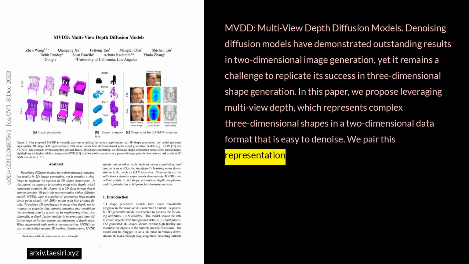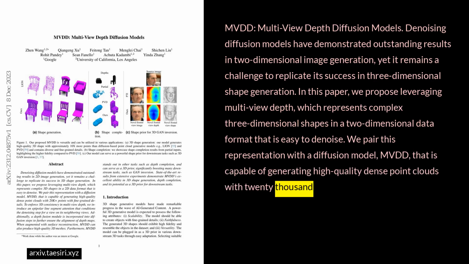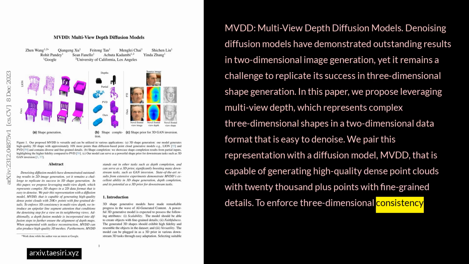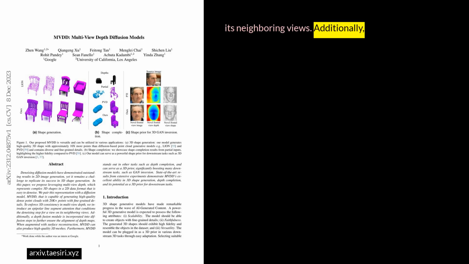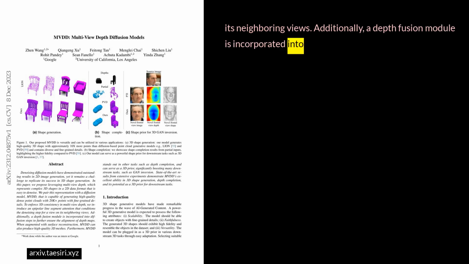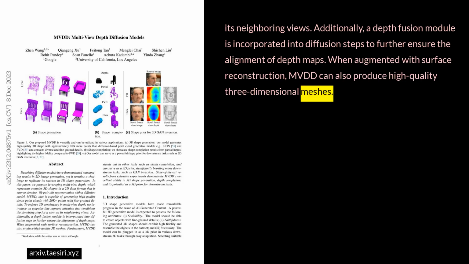We pair this representation with a diffusion model, MVDD, that is capable of generating high-quality dense point clouds with 20,000-plus points with fine-grained details. To enforce three-dimensional consistency in multi-view depth, we introduce an epipolar line segment attention that conditions the denoising step for a view on its neighboring views. Additionally, a depth fusion module is incorporated into diffusion steps to further ensure the alignment of depth maps. When augmented with surface reconstruction, MVDD can also produce high-quality three-dimensional meshes.